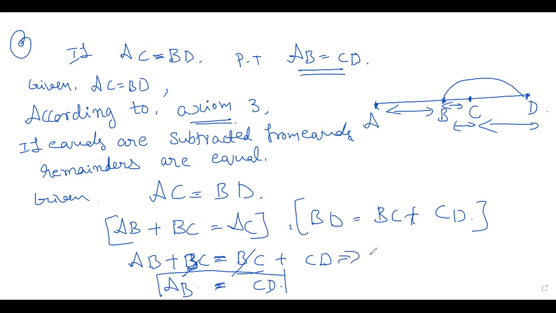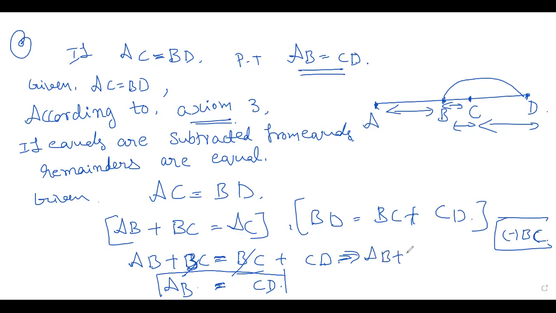Or you can write here, subtract BC on both the sides. So according to axiom 3, see, even if you do it this way, it comes, no problem. We wrote the answer directly, and here minus BC. See, equals are subtracted from equals, they say. So I'm going to subtract BC on both the sides.